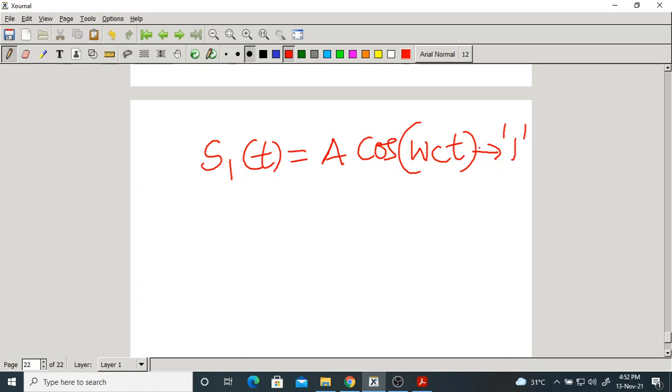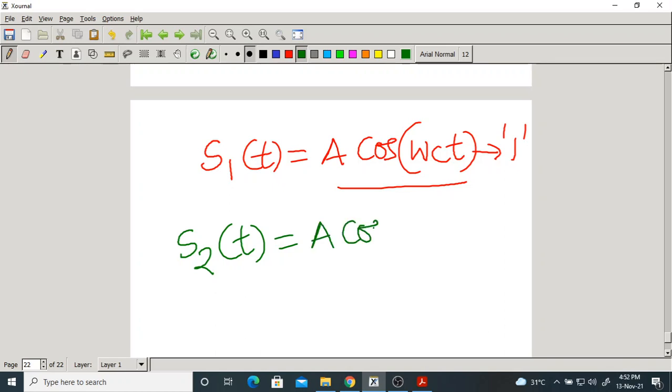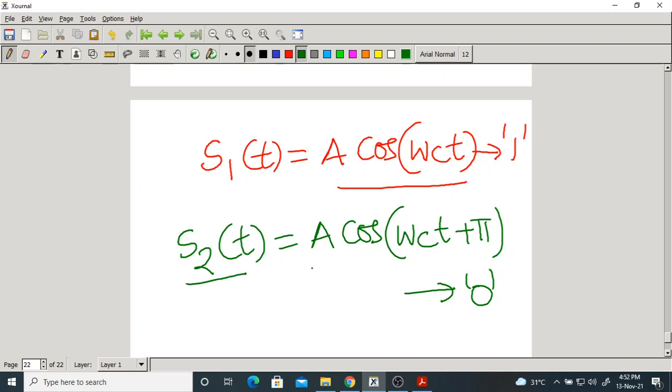Symbol 1 after modulation becomes S1 of t, that is this. Now S2 of t. What is that? A cos omega ct plus pi. It is for symbol 0. Symbol 0 after modulation becomes S2 of t. What is S2 of t? This.